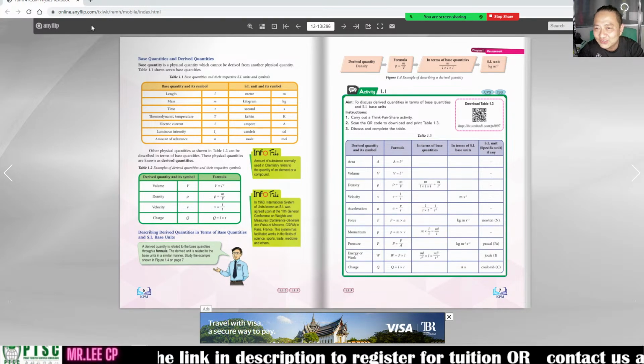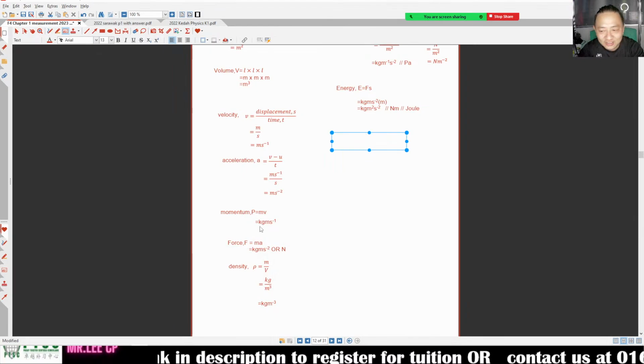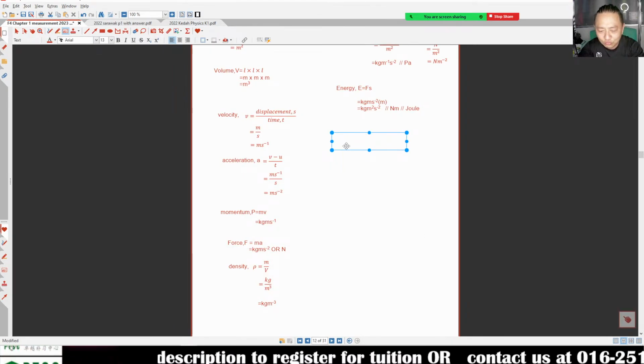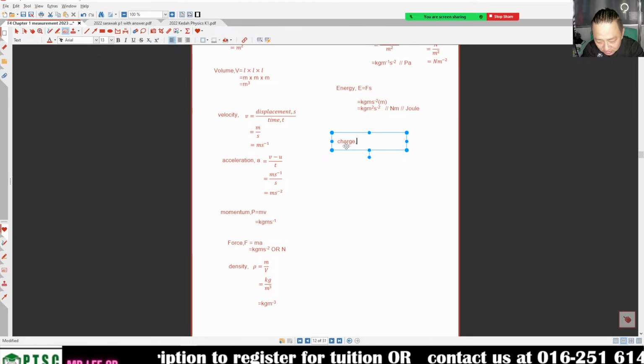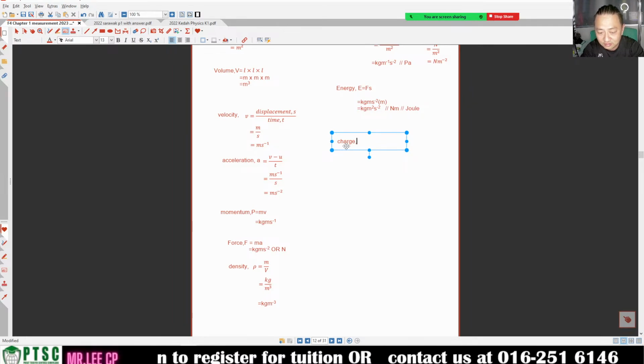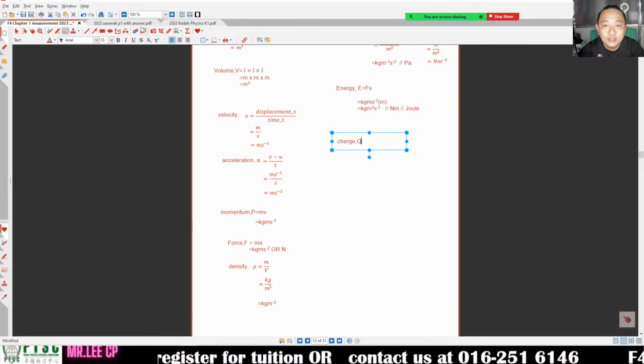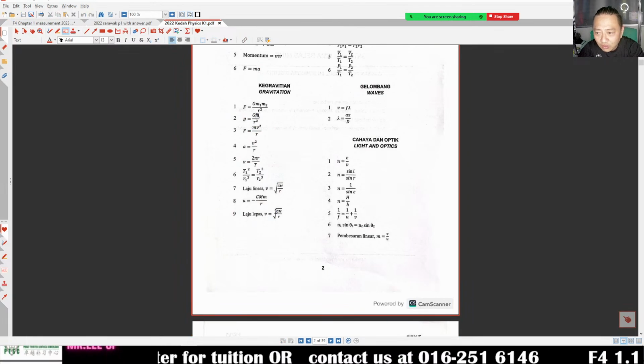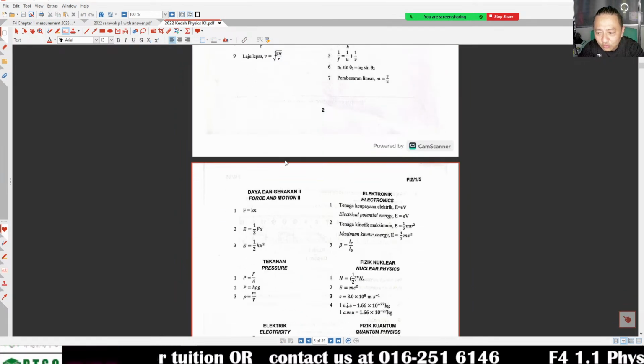One more, charge. Charge, the symbol is Q. If I don't know the symbol or the formula, I'll go find it.